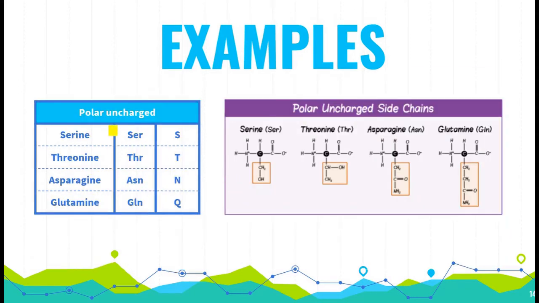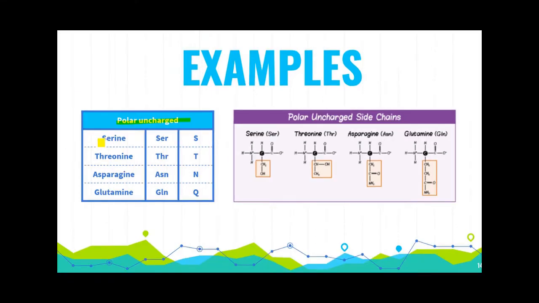So next example comes polar uncharged. Means they are polar in nature but they don't have any charge on them. The amino acids that come under this category are serine, threonine, asparagine and glutamine. Here is the 3-letter abbreviation. This is the single letter abbreviation. And here are the structures of the respective amino acids.